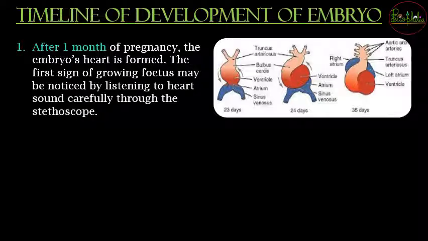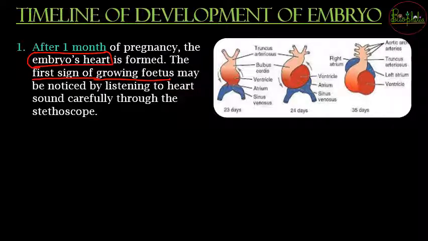Now the timeline of the development of the embryo. This will be a much more detailed version. We will be going through the major events, so we may go from the first month, second month, one by one. After the first month of pregnancy, what is the event that is going to be a landmark? After the first month, the embryo's heart is going to be formed. By the end of the first month, you can understand that the baby, that is the fetus, is growing, and this will be the first sign of fetal growth.